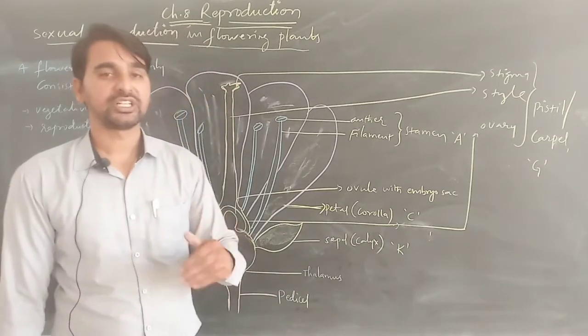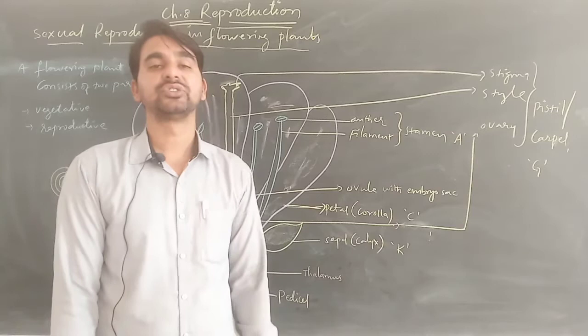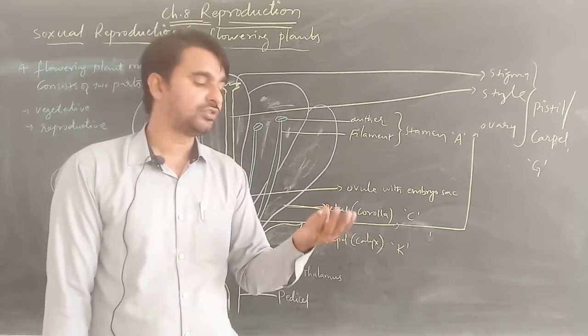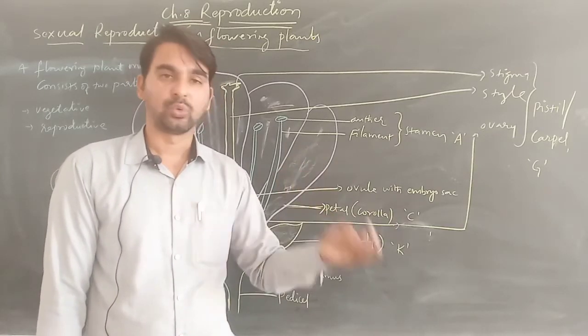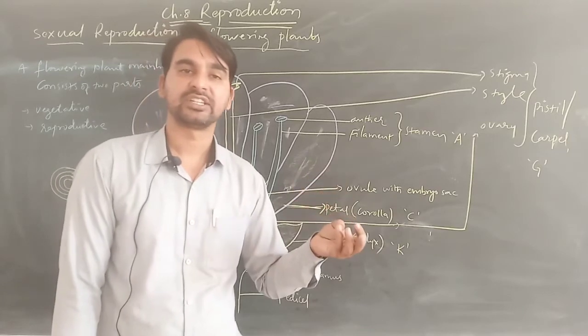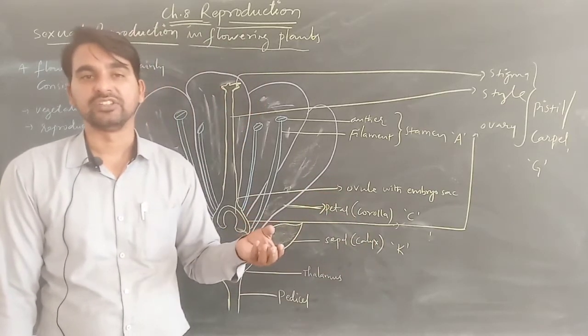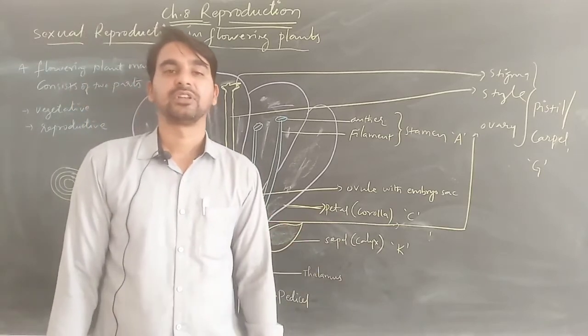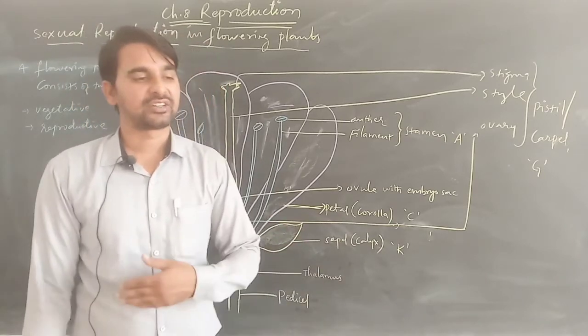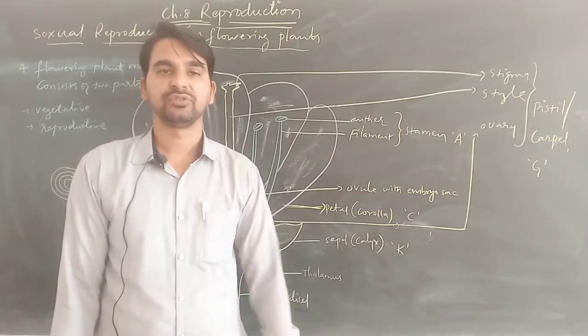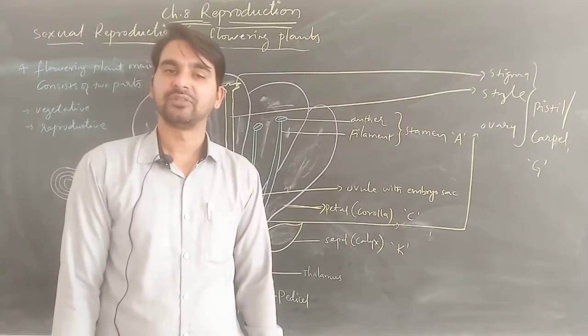For this transfer it has to use various agents. It can use air, water, smaller insects or other animals. So these pollen grains, which are the male reproductive gametes or germ cells, are transferred from one to another with the help of these organisms.